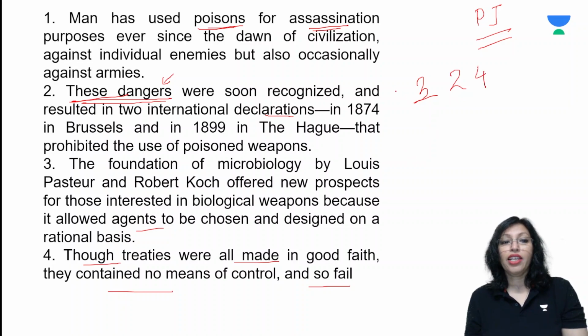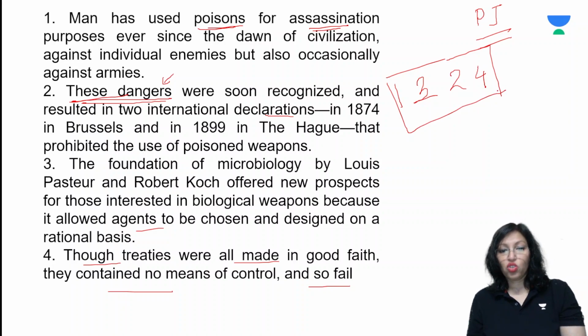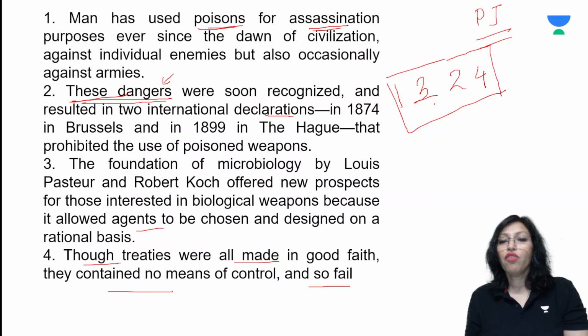And because 1 is my introductory sentence which talked about the concept of using poison for assassination purposes, not just against one person but against armies entirely. So I think 1, 3, 2, 4 should be a beautiful sentence set where 1 is my introduction and then 3, 2 and then 4 form the next set of statements.